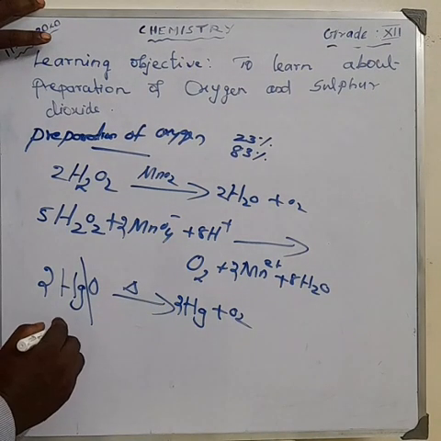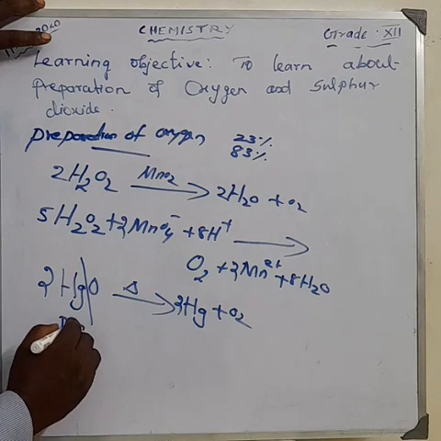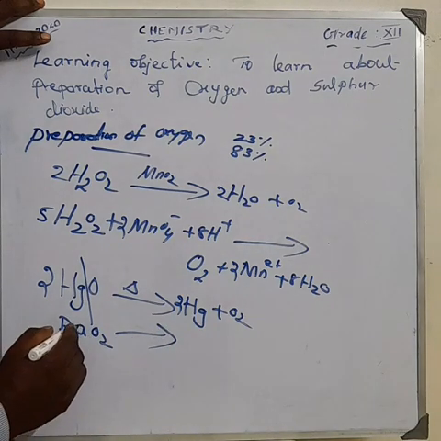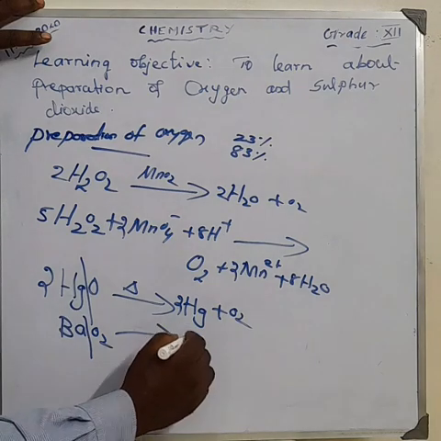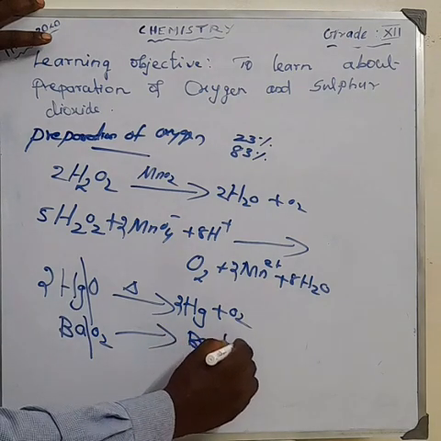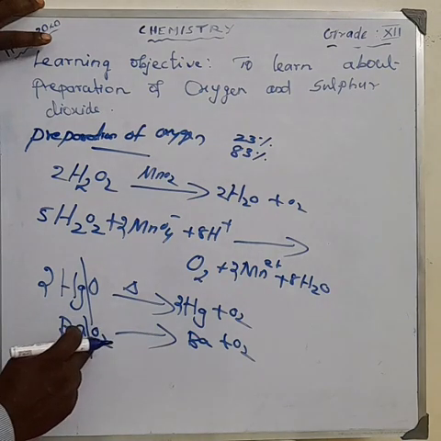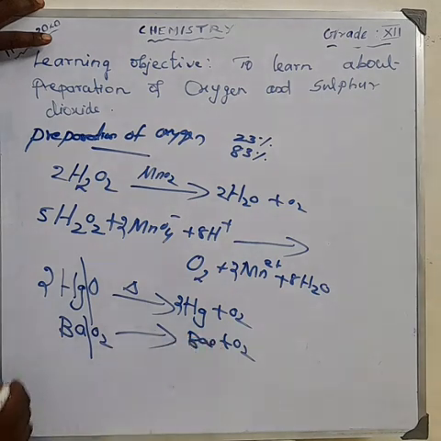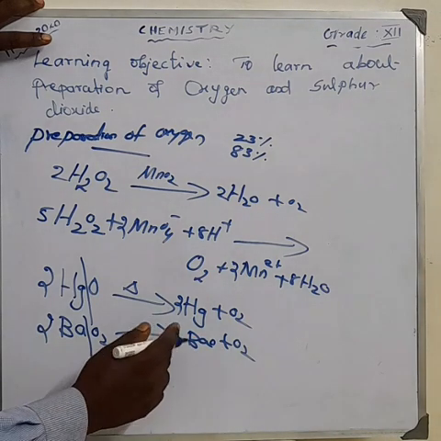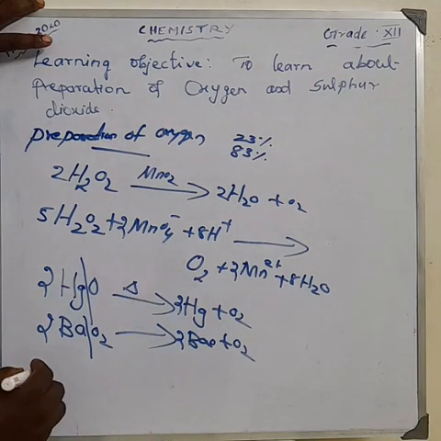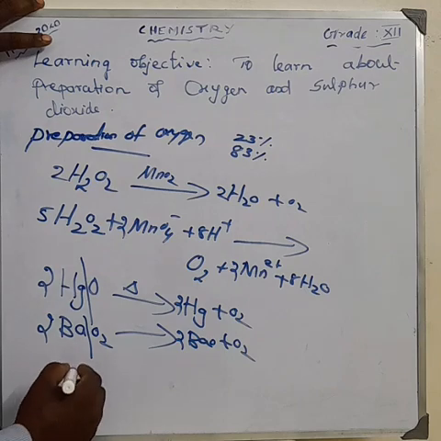Next, barium peroxide. On heating barium peroxide, what is the product? Ba plus O2. Here, barium combines with oxygen to form BaO plus O2. So make it 2 here. Now the equation is balanced. About potassium chlorate, what is the formula for potassium chlorate? KClO3.